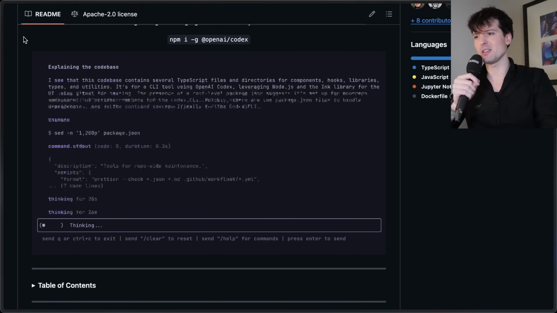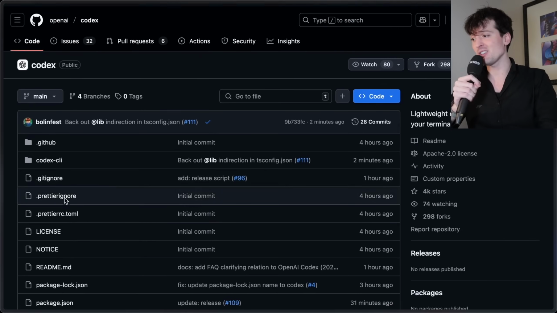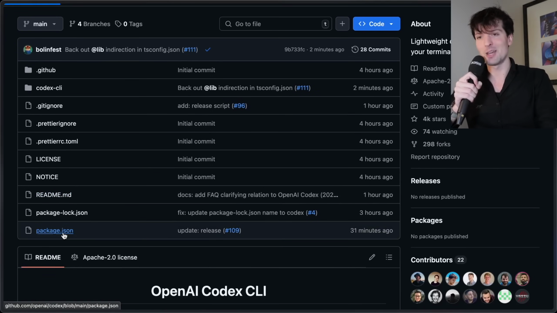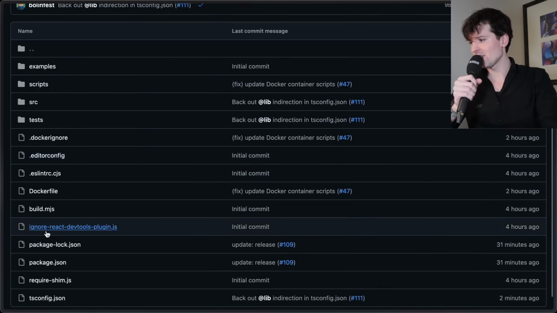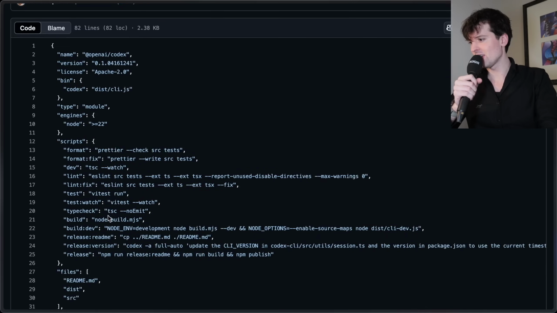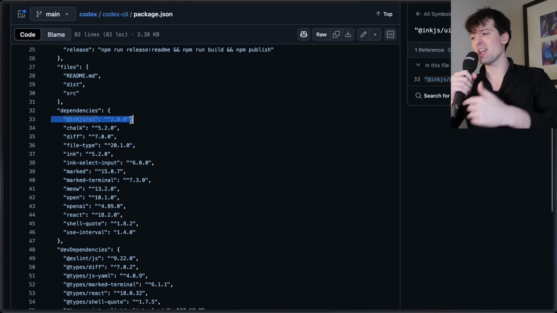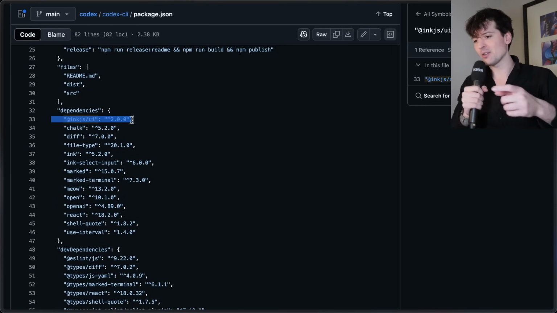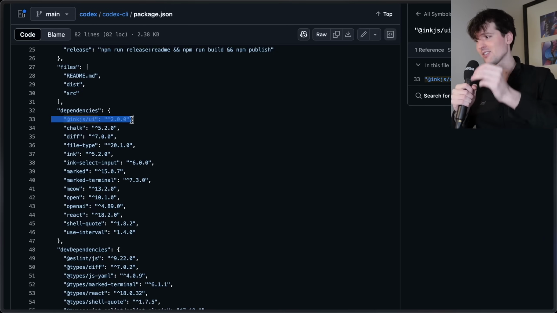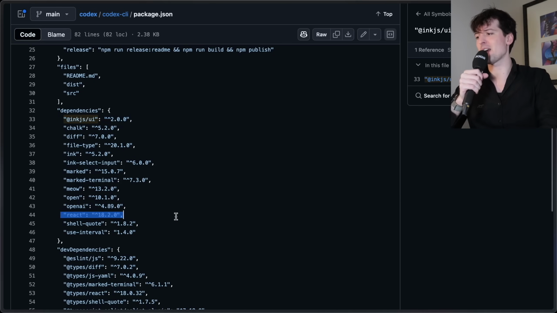And the open source nature means a lot of very smart people will be contributing, especially since it's in TypeScript, especially since the UI is actually in React. Believe it or not, after digging through, that's not the right part. Here, package JSON, Ink.js. Ink, if you're not familiar, is a React renderer for the terminal, similar to how React Native lets you render on iOS or Android, or React Three Fiber lets you render in Three.js and Canvas. Ink.js lets you render in the terminal. Very cool stuff. Means that you can use all the React patterns you're used to.